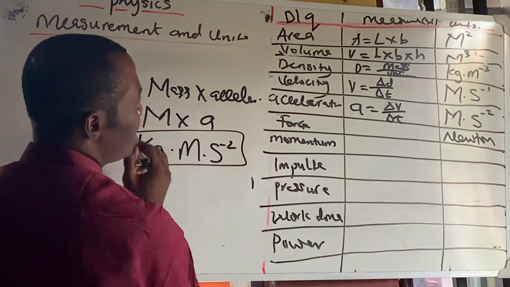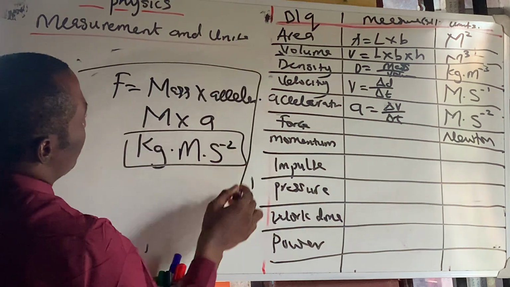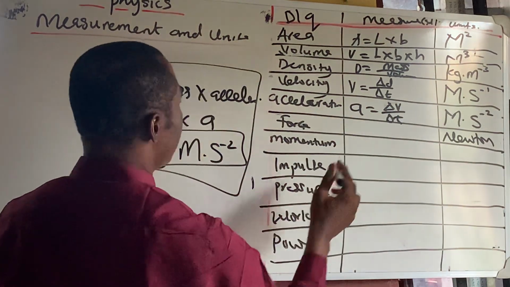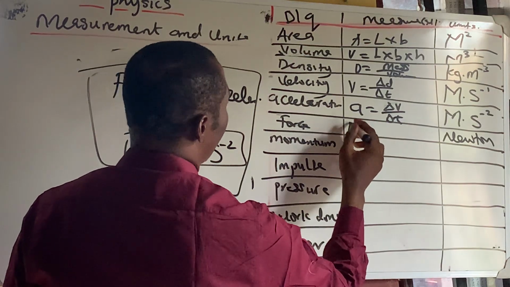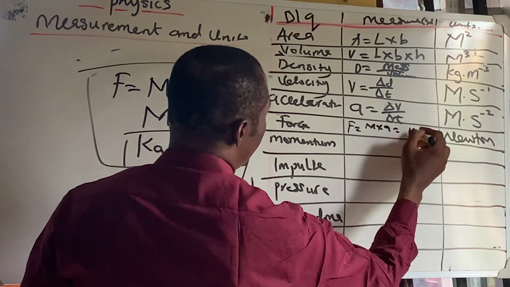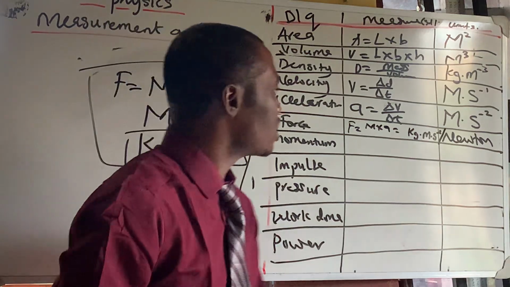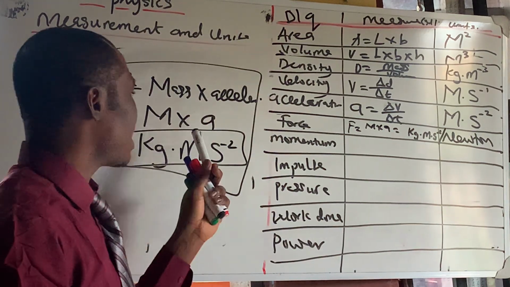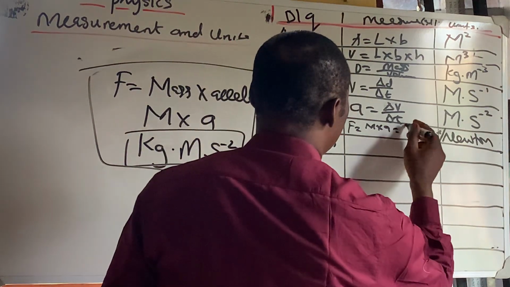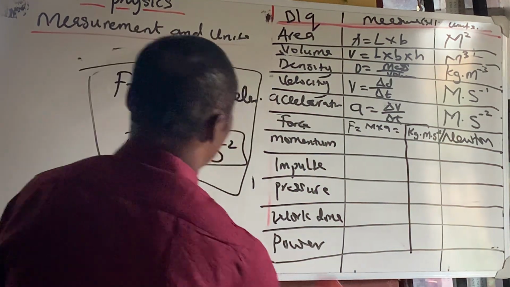So this can also be the unit of force. Now, you can see where I solved the problem. Can you see that now? So now let's transfer this because of space. Let's transfer it inside here. So it means force is mass times acceleration, which is equal to kg m s to the power of minus 2. So either you call force kg meter per second squared, or Newton. You're still correct. Let's make a demarcation here. All right. Okay, now let's go to the next one. The next one is momentum.